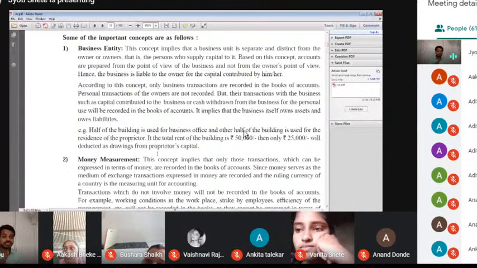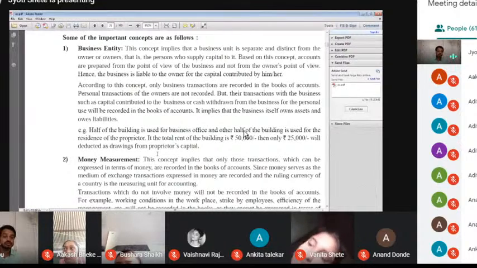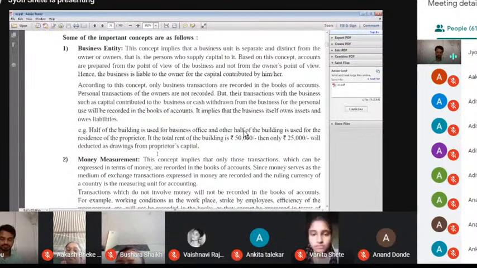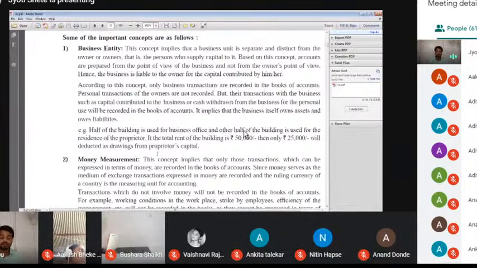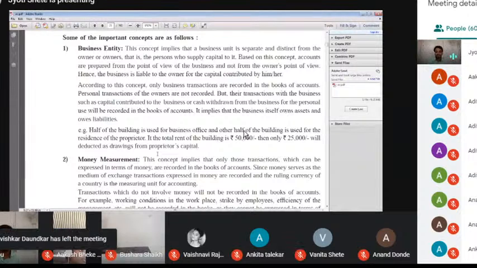That time this transaction is not entered into the books of account. That's what we call drawings. Drawings is always deducted from capital. Before some time, we have already studied about drawing. What is meant by drawing? If any businessman uses some goods or some money for personal use, that's what we call drawing.